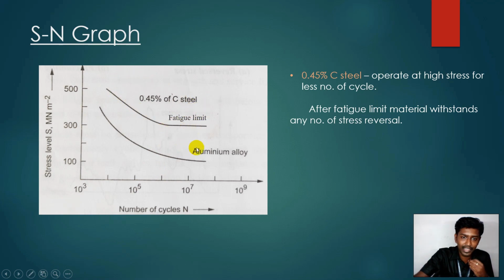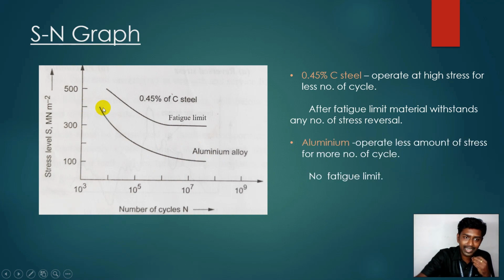Afterwards we can move to the aluminum alloy. It can operate at high stress for a small number of cycles, and look at this curve, it keeps on decreasing, am I right? So it operates at less stress for more number of cycles. When the stress level is decreased, it can operate for more cycles. And there is no fatigue limit like the mild steel, the 0.45% carbon steel. We don't have any fatigue limit in the aluminum alloy.